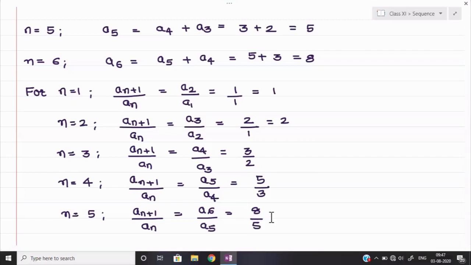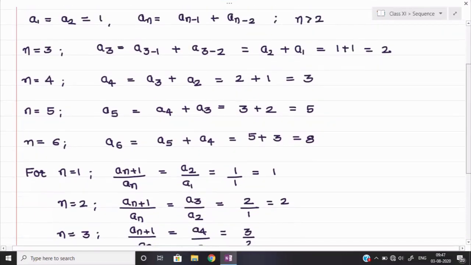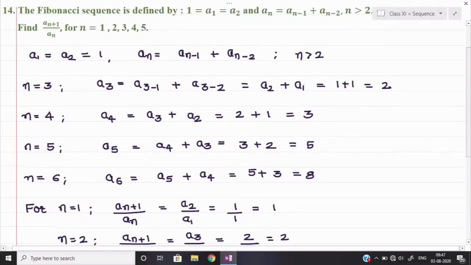And you see, it is also forming the Fibonacci sequence. That is the same as the sequence I showed you in the example: 1, 1, 2, 3, 5, 8. The same sequence is given. Only with the help of that sequence, we are finding the value of one of the fractions by keeping the value of n different each and every time.